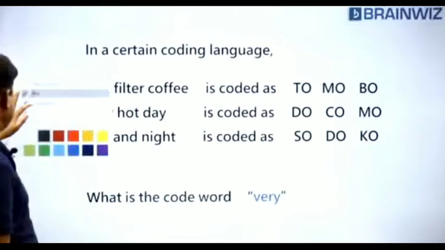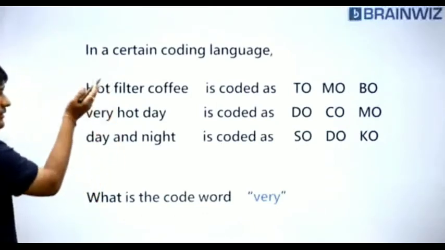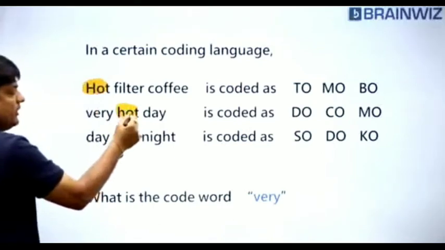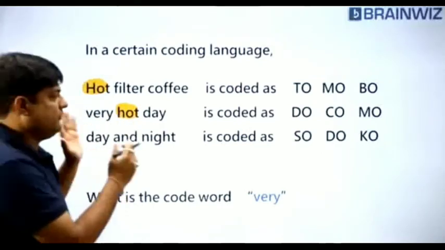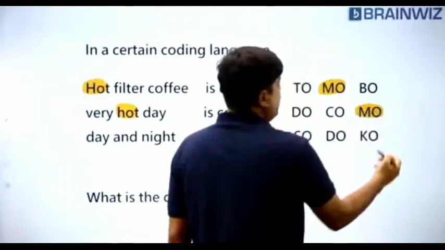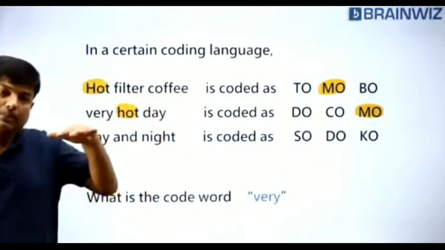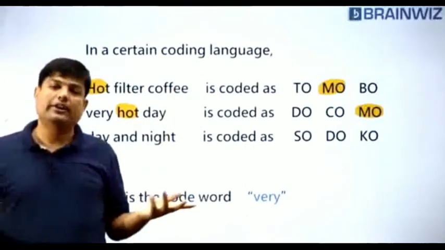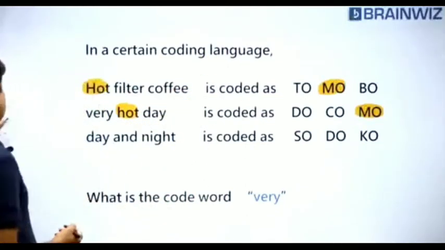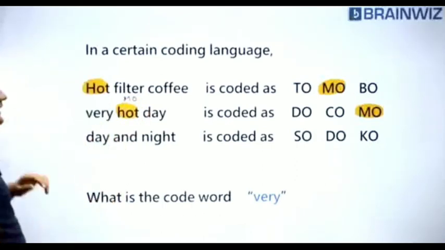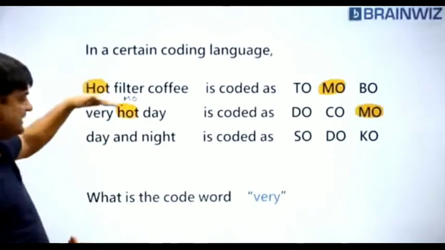I'm comparing the first and second. In the first and second, I'm finding hot is a common word, on the left hand side and here, so I'm calling it as more. My brain should compare the statements here and statements there, and we call the common thing is hot. So hot is more. Are you understanding, everybody? Now, first and second I have compared.